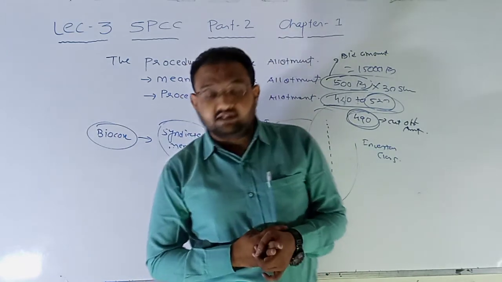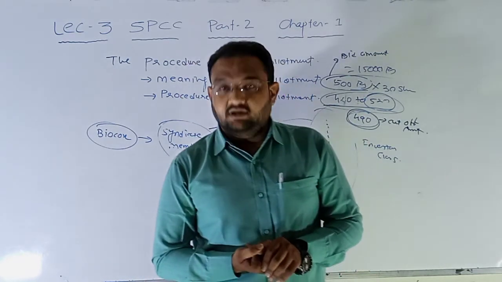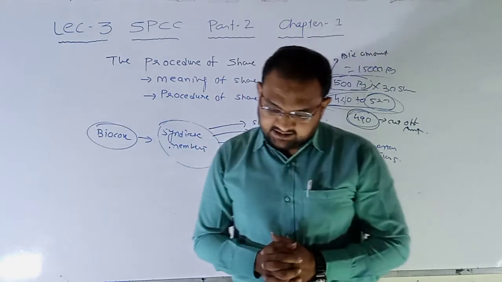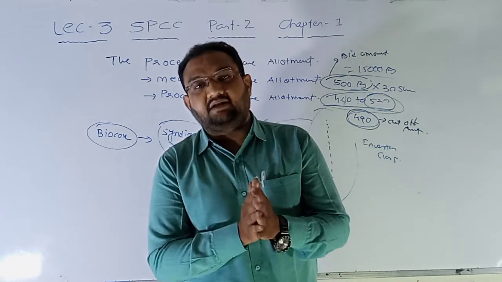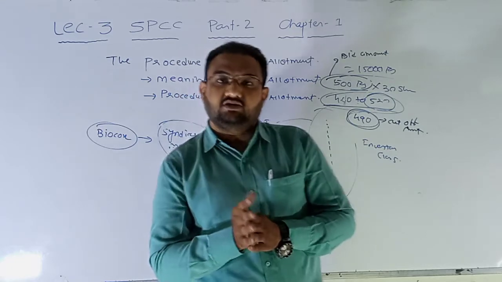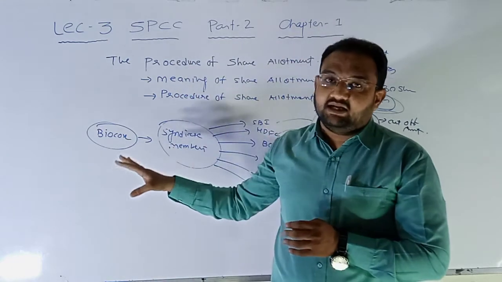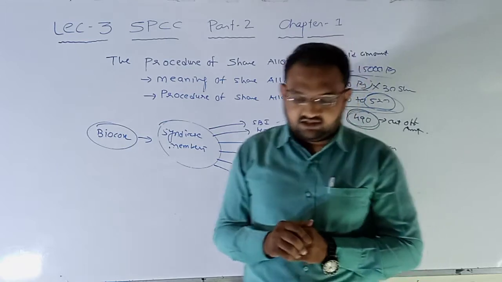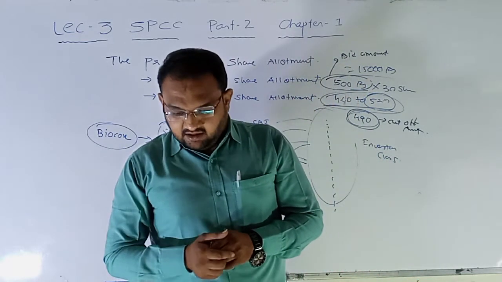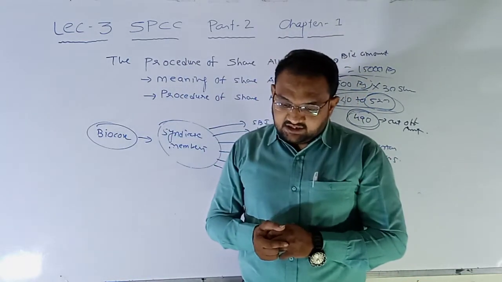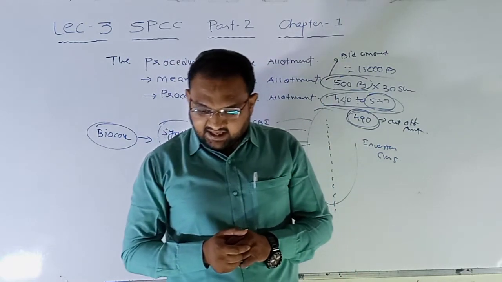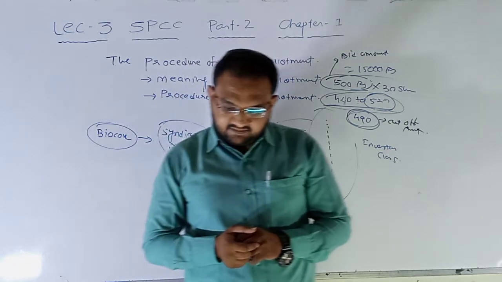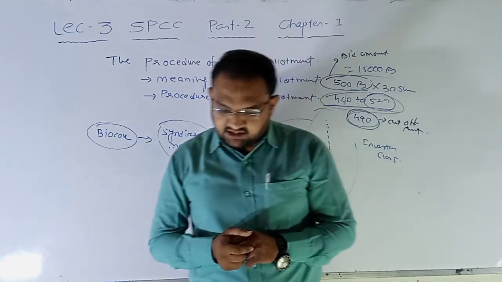So the syndicate members can send this information to the registrar and to the recognized stock exchange.